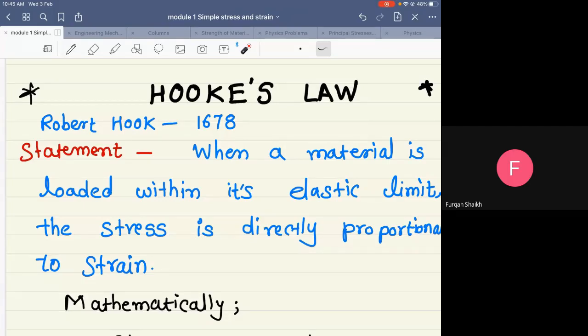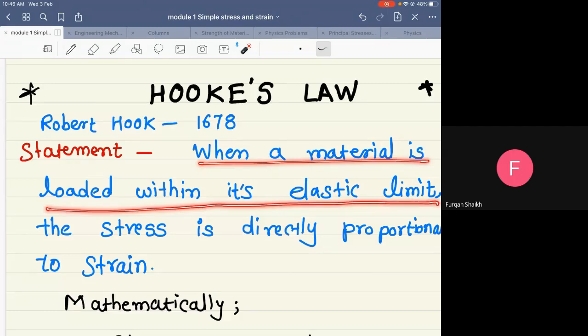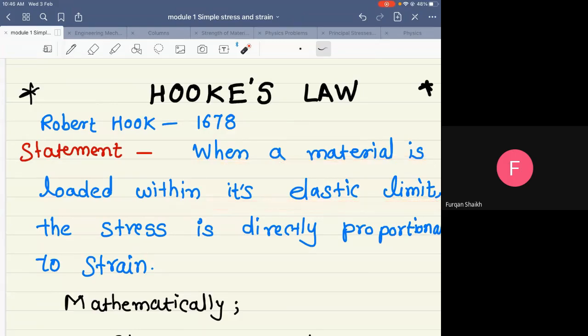But you have to remember one thing here. When a material is loaded within its elastic limit, very, very important. If we are loading a material within elastic limit, in that case stress is directly proportional to strain. Earlier, I informed you what we mean by elastic limit. Elastic limit is the maximum value of stress or force up to which the material can regain its original shape and size.